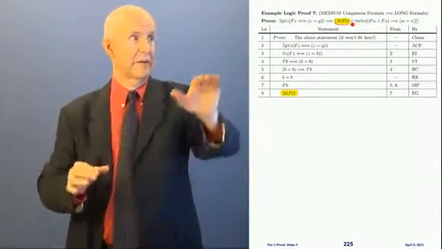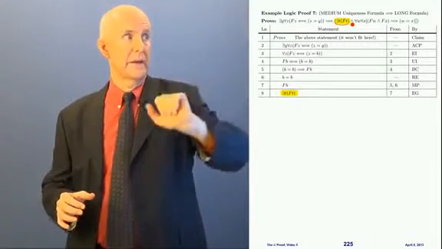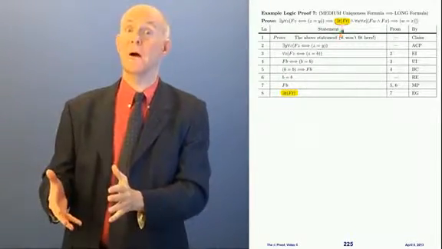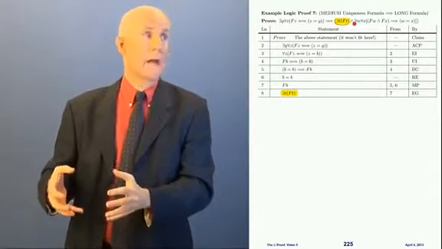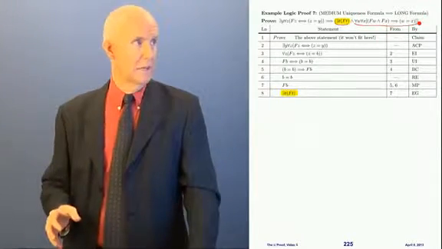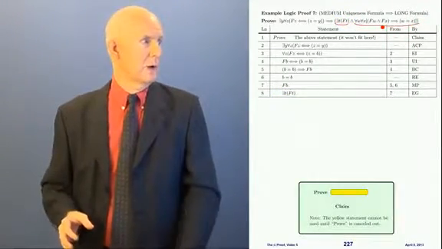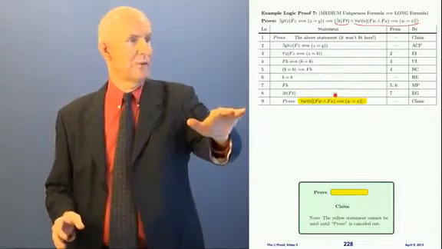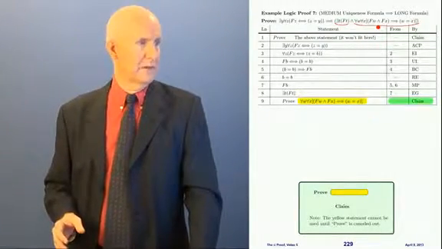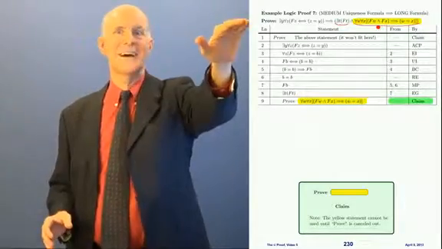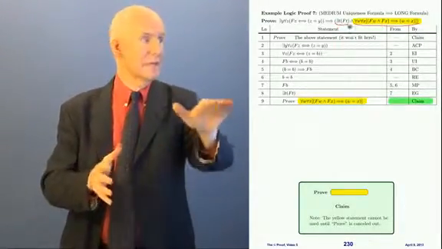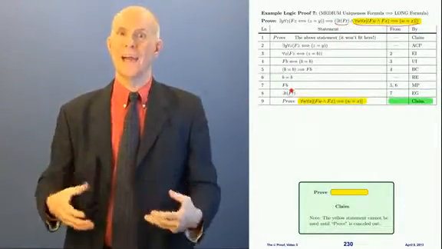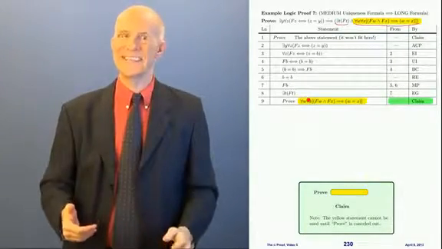It's got a conjunction, it's got an and sign right there. I just proved the left part. I got part of what I need. Now I need to prove the other piece of it. And what I'm going to do is use the claim rule, and I'm going to try to prove that other part. So this is by the claim rule, and see, look at this. This is the other side. And when I have this, then I can put the two together with adjunction and get the whole thing, see?